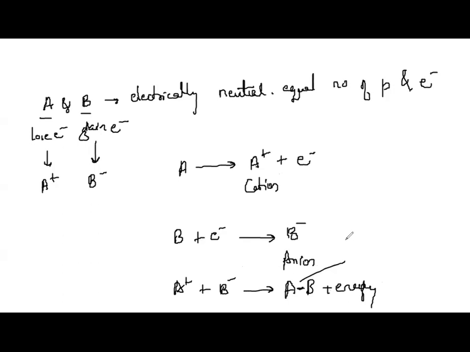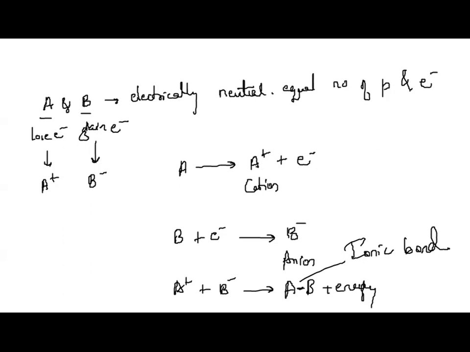This bond is called an ionic bond. Is that clear? So this is how an ionic bond is formed. Is that understood? Okay.